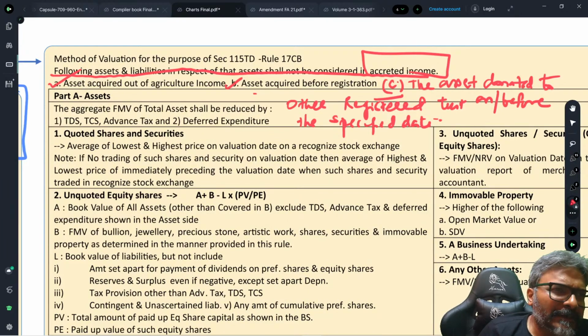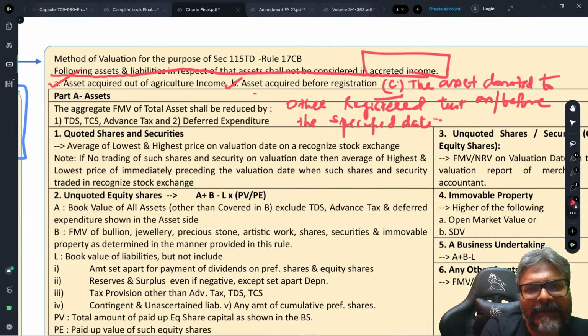Quite logical, isn't it? If supposingly I know that I cannot take the charity forward, let me at least donate this asset to the other trust so that they can do the charity forward. So those assets which have been donated to the other registered trust will also not form part of your accrued income. Students, I think that this point is well taken by all of you. Is that clear to all of you or not, students? Fine, every one of you is clear with this one.